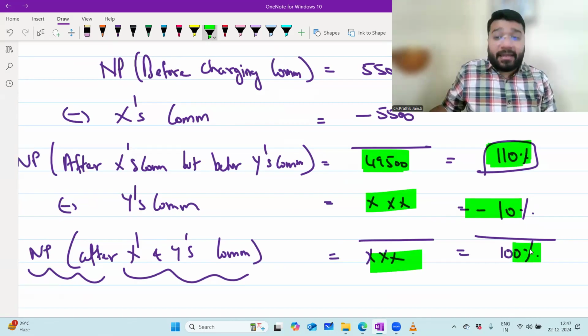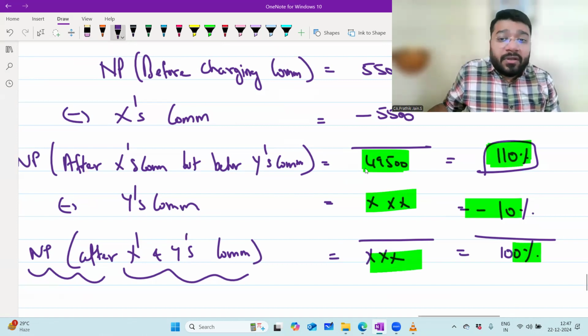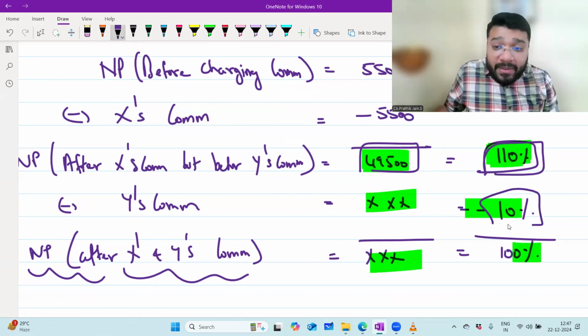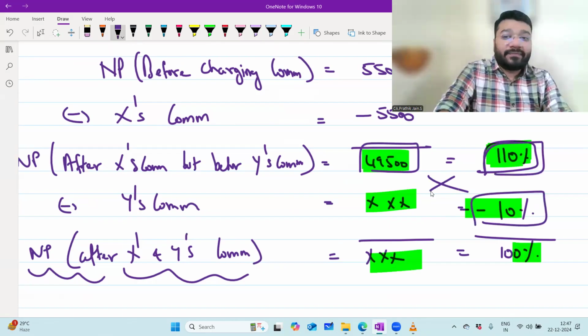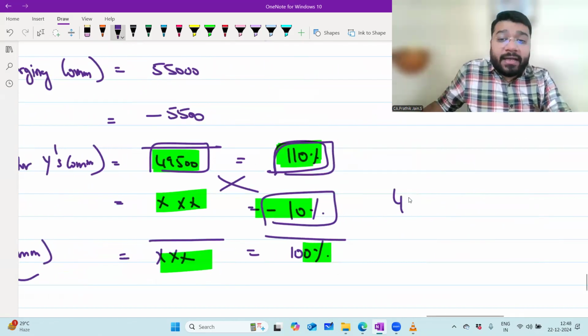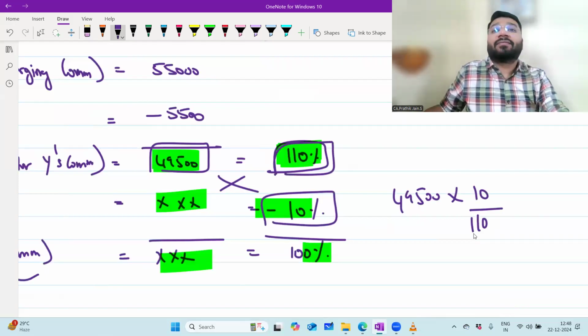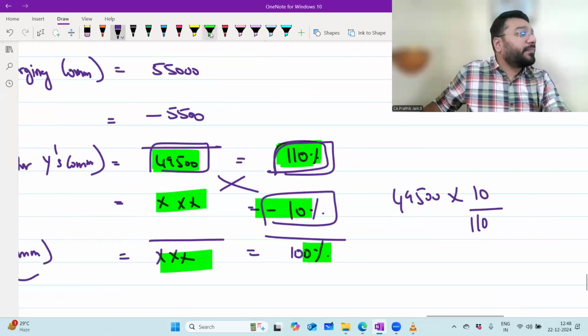Now apply the vegetable vendor technique. If 49,500 is equal to 110%, then for 10%, how much? Cross multiply. If you cross multiply, it is 49,500 into 10 by 110. Any problem? No, sir.